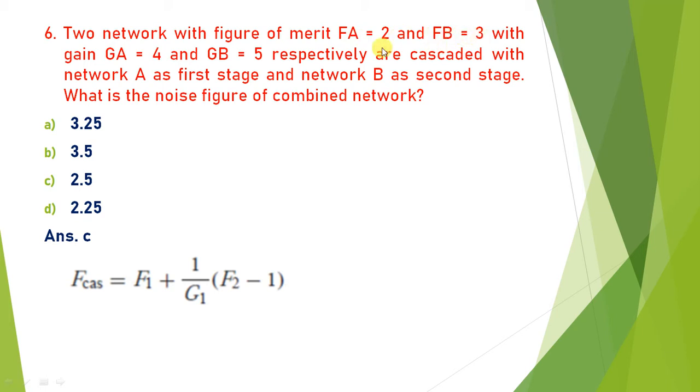Two networks are given with noise figures FA equal to 2 and FB equal to 3, with gains equal to 4 and 5. Both are connected in cascade, network A and B. So what is the overall noise figure? The overall noise figure of the two networks is given by this equation.